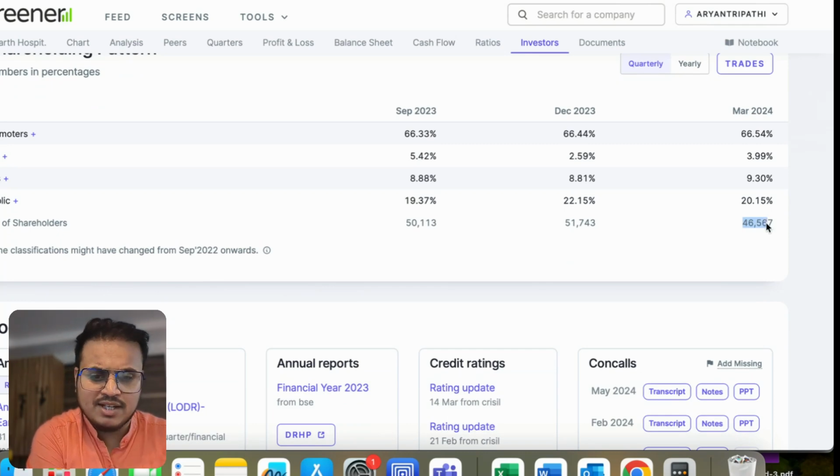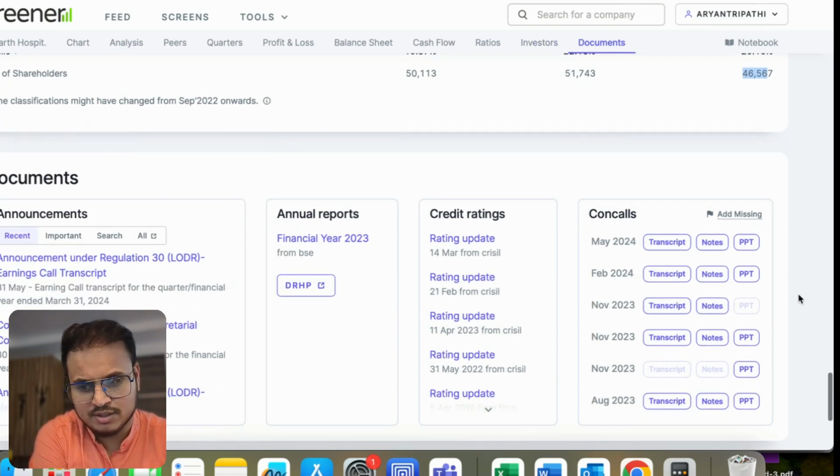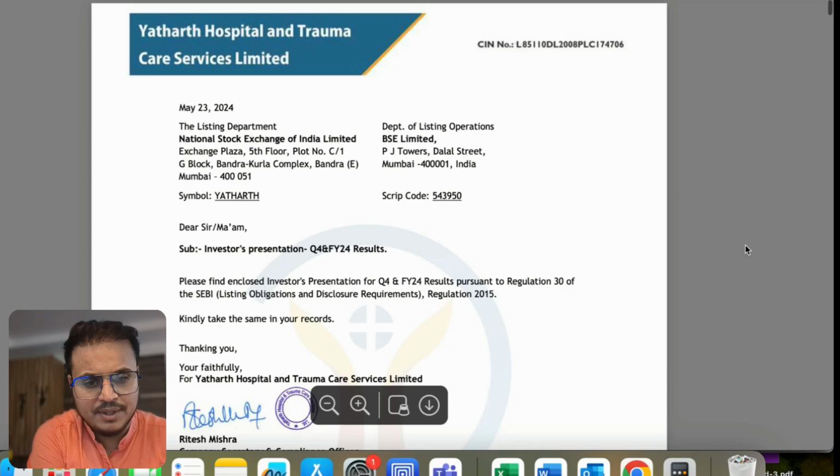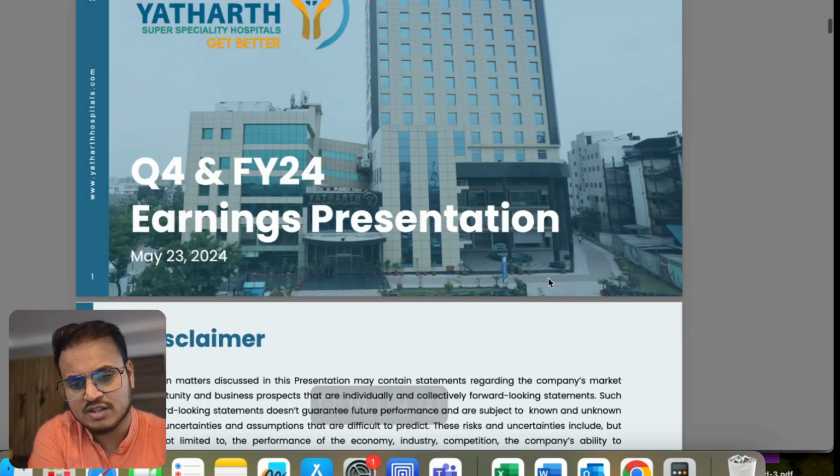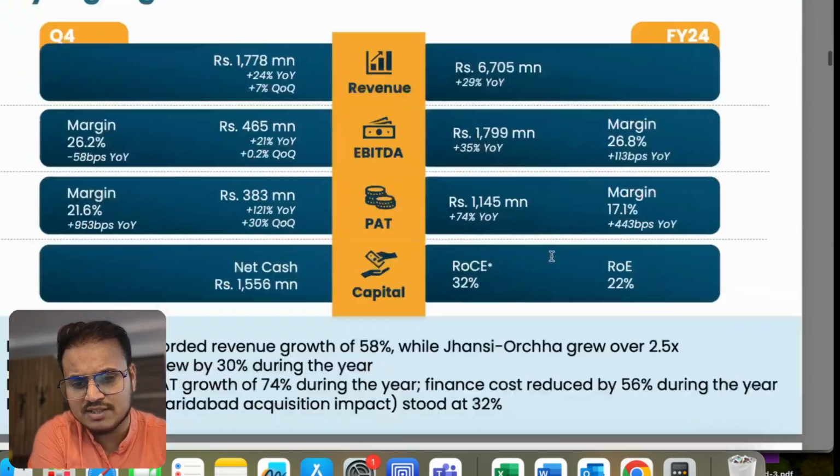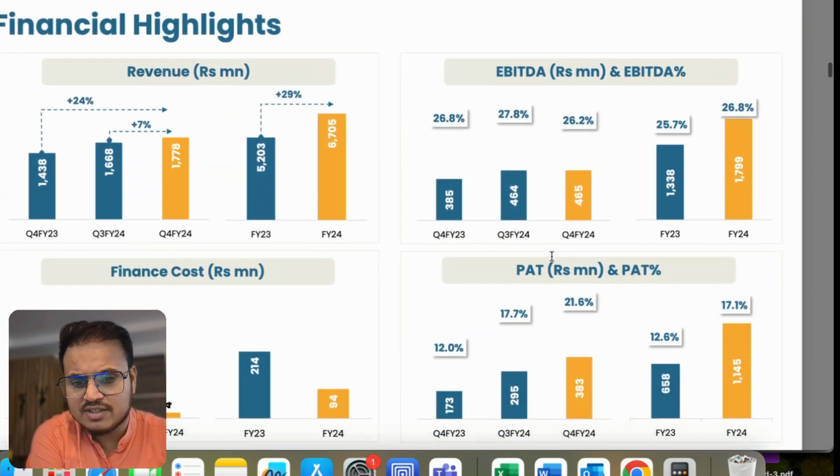So this public interest is getting out of this stock, and more DIIs and FIIs are coming to this stock, which is a good sign. Now, if you go to the document of this PPT, I'll show you the important figures of Yatharth here. I'll just reduce the size a little bit. So if you go over here, we'll see a few things.